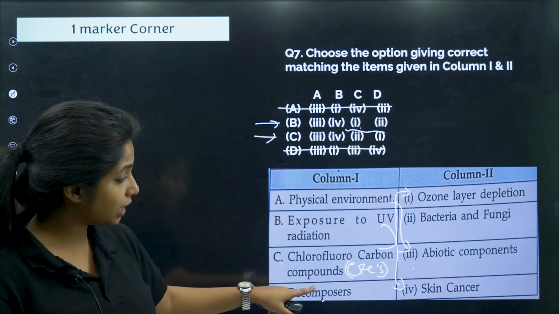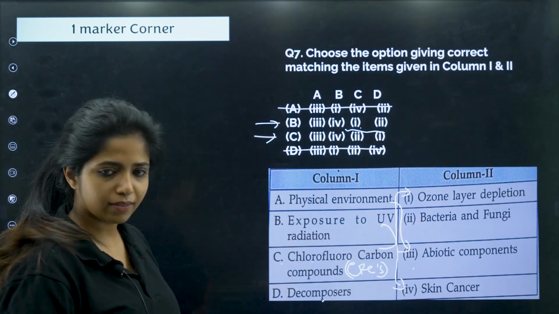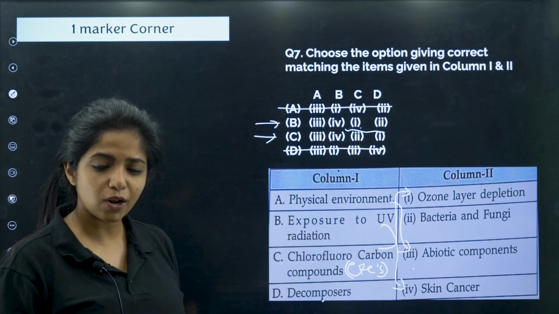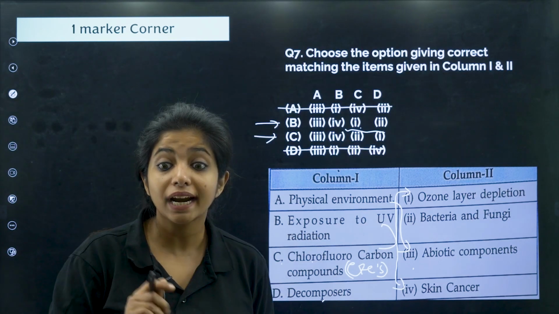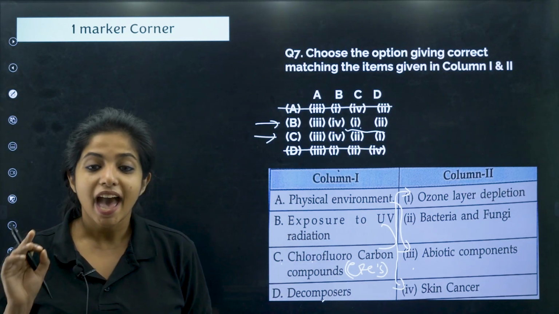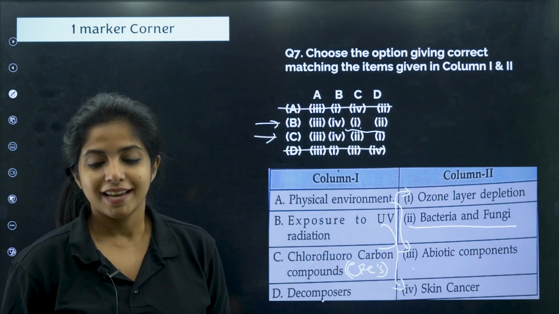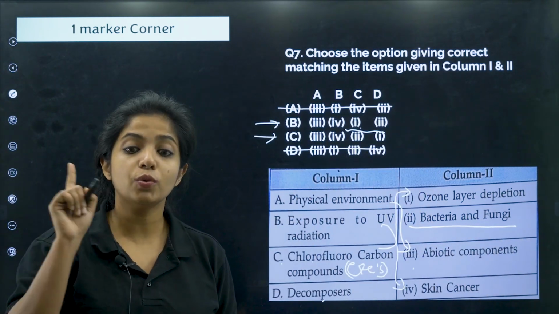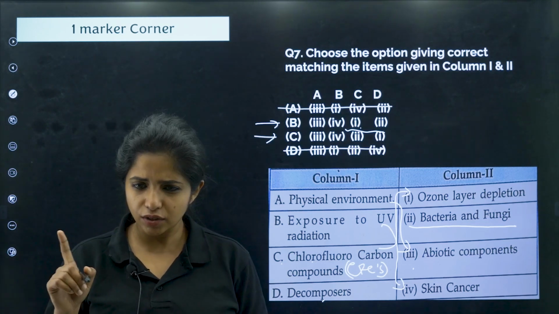Decomposers, what are those? Decomposers are organisms which feed on bacteria and fungi. Is it true? Decomposers are organisms that feed on dead and decaying matter. And bacteria and fungi are known as decomposers, because they are the ones who feed on dead and decaying matter. There is a way to remember it.